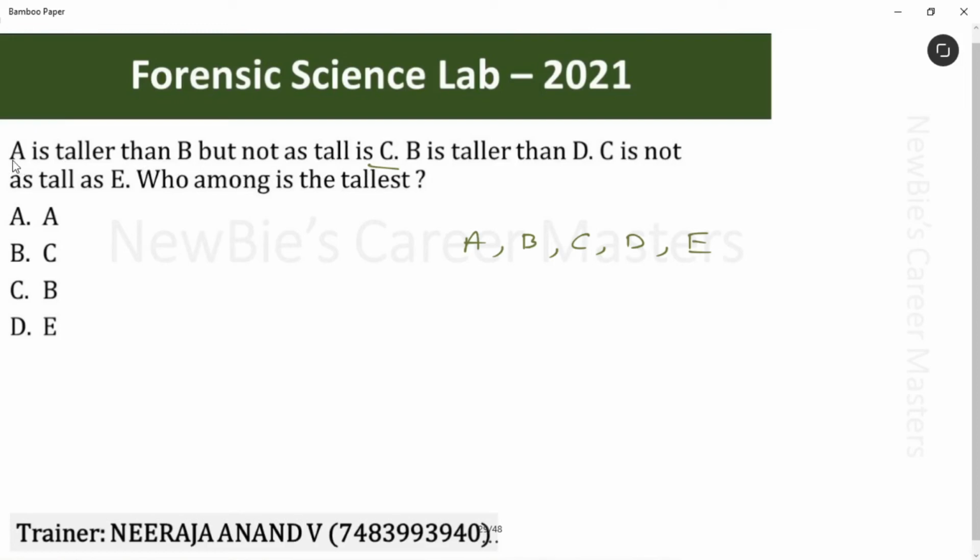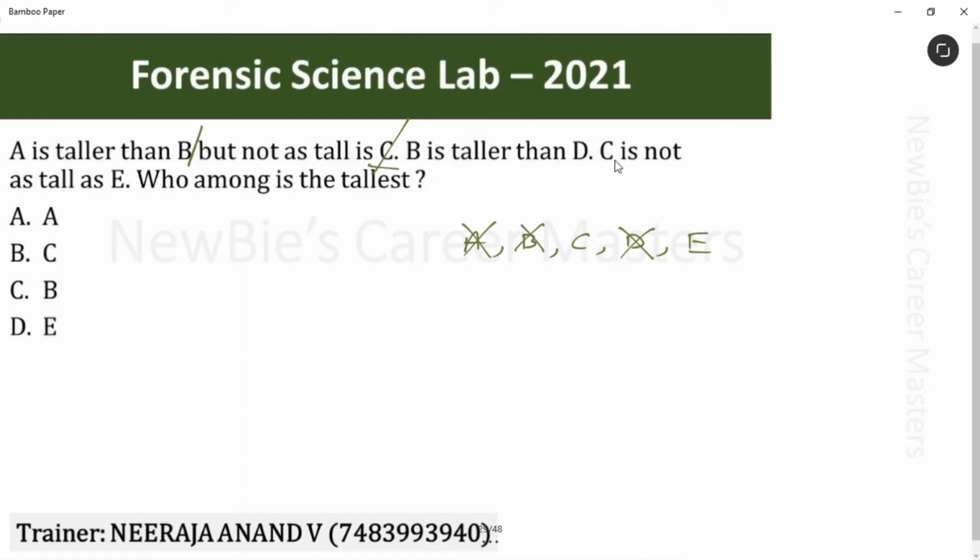Read this first statement. A is taller than B. That means B is not the tallest. But not as tall as C, so we can remove A also. Now, let's come to the second statement. B is taller than D, which means D can't be the tallest one. Now, it's a competition between C and E.